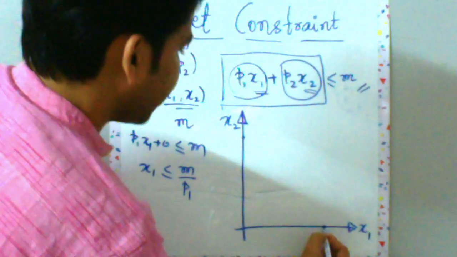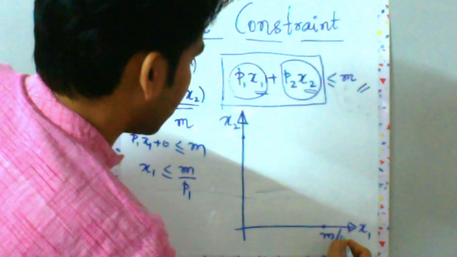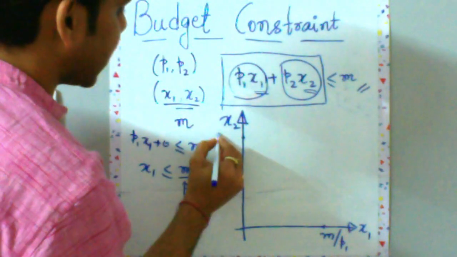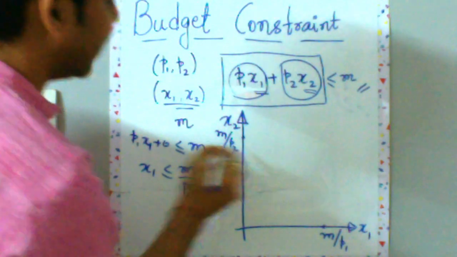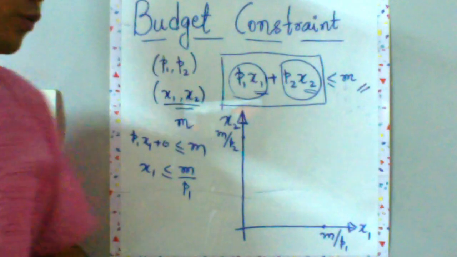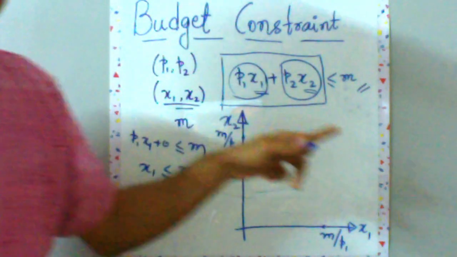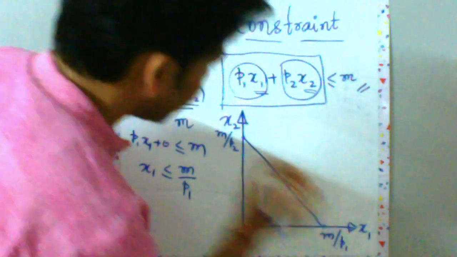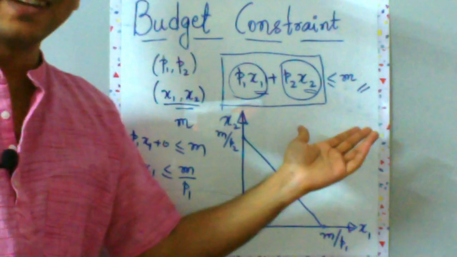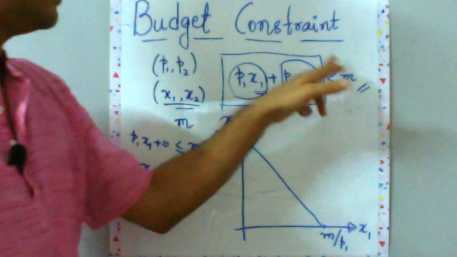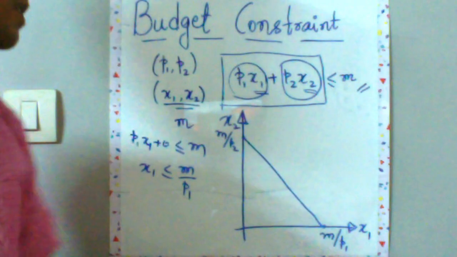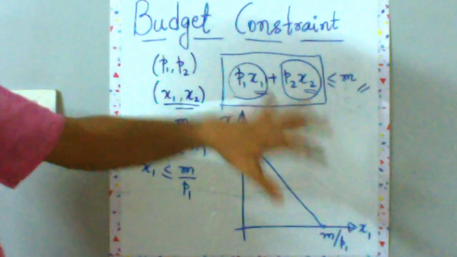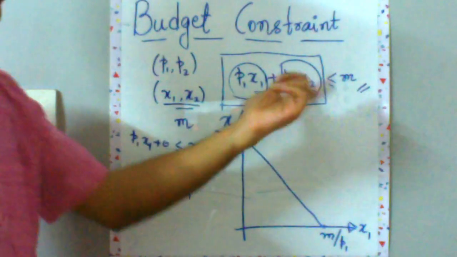So in that case, this point will be M upon P1, and similar analysis will give you this point, which is M upon P2. Now if you are smart enough, you will understand that this is the equation of a straight line. So let's just connect these points. Now this really is not an equation of a straight line, but if I just remove the inequality, then it becomes an equation of a straight line. I'll come to the inequality part in a bit, but let's first understand whether our assumption of a straight line is right or wrong with a bit of modification on this line.